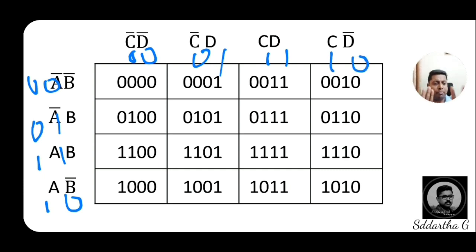Follow these 4 input combinations and write for any other variables, whether ABCD or WXYZ or MNOP, any variables, you write their addresses based on 0 and 1. Where 0 is there for minterms, I am telling you once again, you should remember, for minterms where 0 is there, you just complement the variable. That's why in the first box all zeros will get, and its address is A bar, B bar, C bar, D bar.